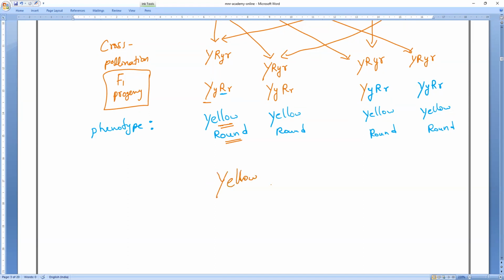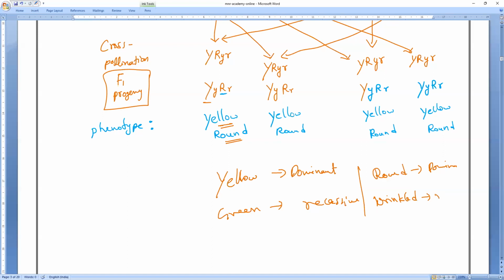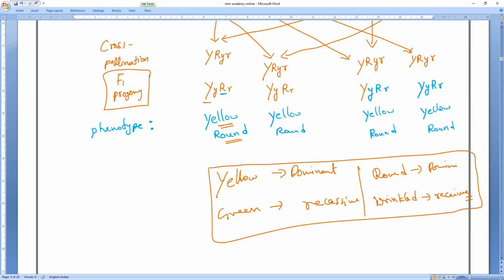From these results he concluded that yellow is dominant and green is what? Everybody? Green is recessive. In the same way, round is the dominant one and wrinkled is what? Everybody? Wrinkled is the recessive one. This is what Mendel noticed in the F1 generation. Now, if you notice in the F1 generation, all are